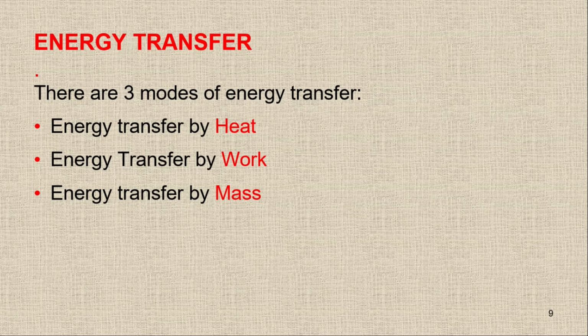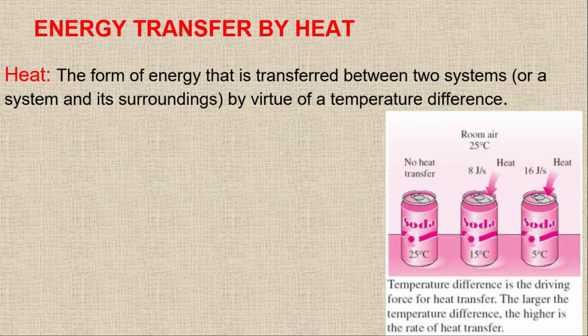So what is heat? Heat is the form of energy that is transferred between two systems or between a system and the surroundings by virtue of a temperature difference. If there is no temperature difference, then there will be no heat transfer. The heat will not transfer from one system to another system. So always, if there is any energy transfer by virtue of the temperature difference, then it will be heat.